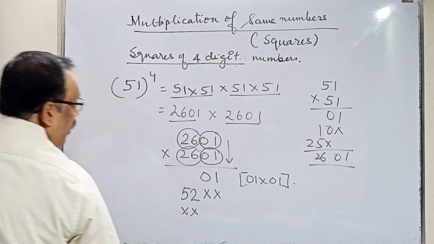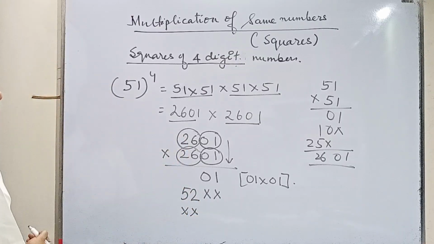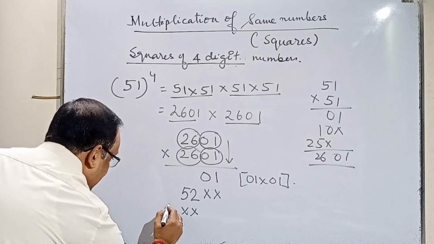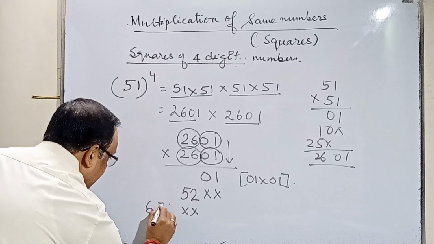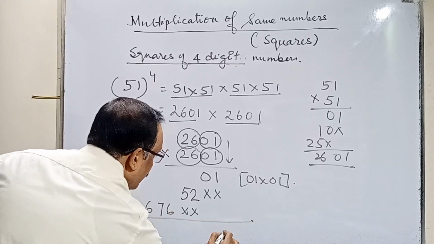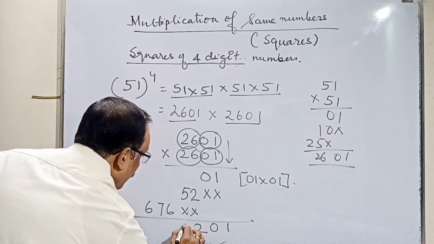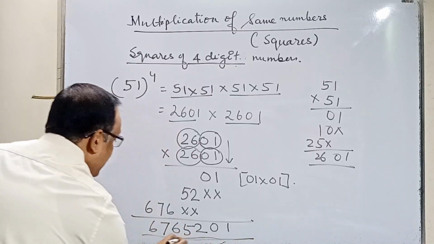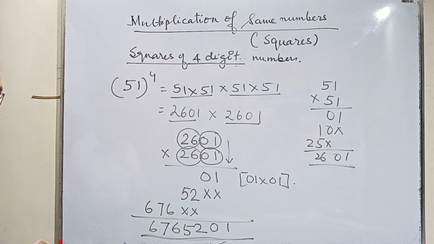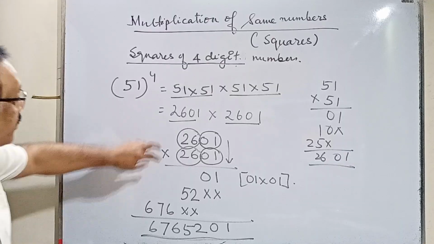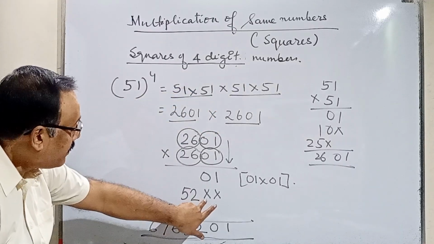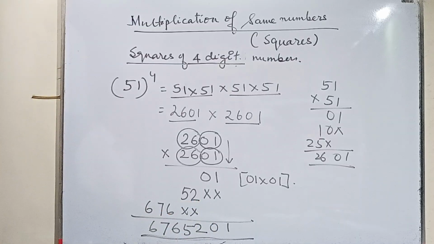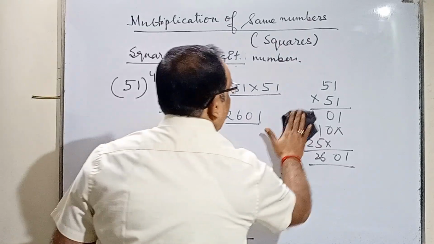Next, 2 cross, 26 into 26. Again the table is coming in handy. 26 into 26 is how much? 676. So 676, so 1, 0, 2, 5, 6, 7, 6. 676 5201. That's the product of the 4-digit number. We have moved 2 places every time, left a space of 2. Now I'll give you a sum to try.